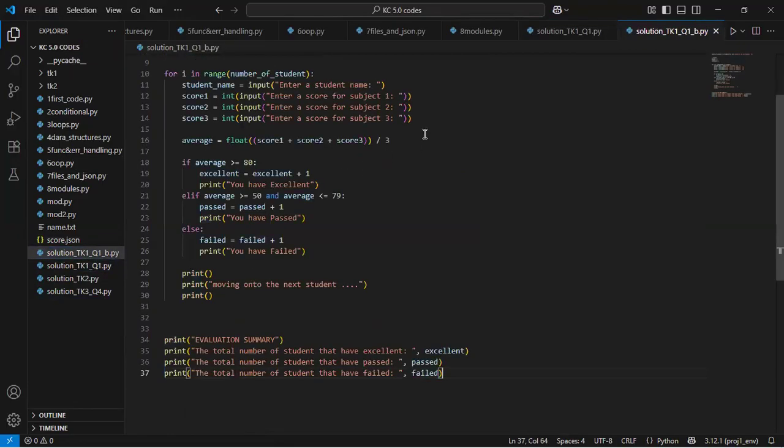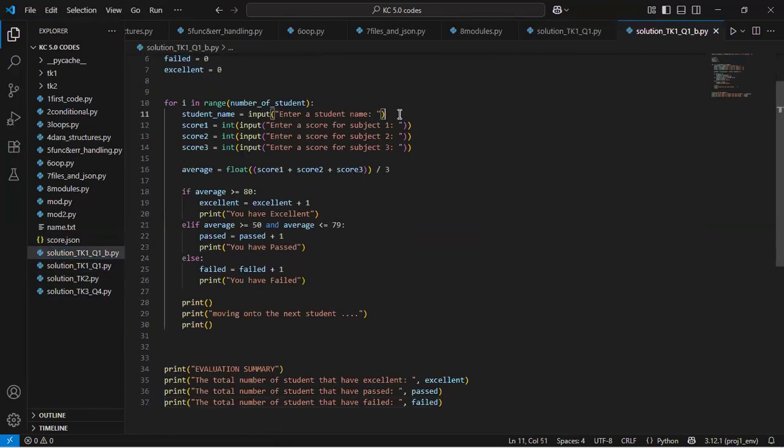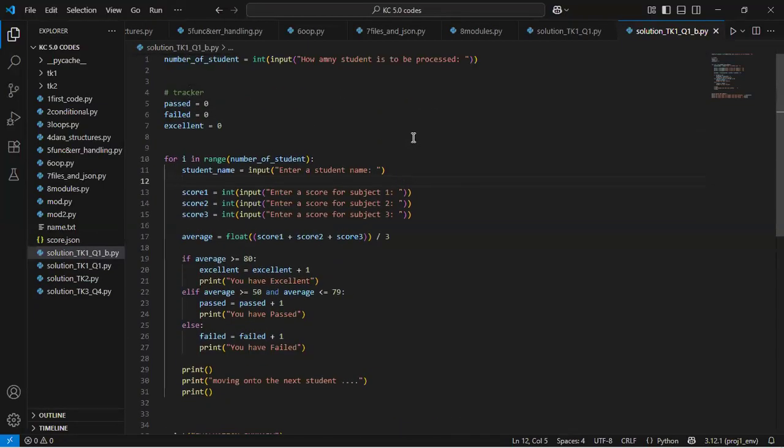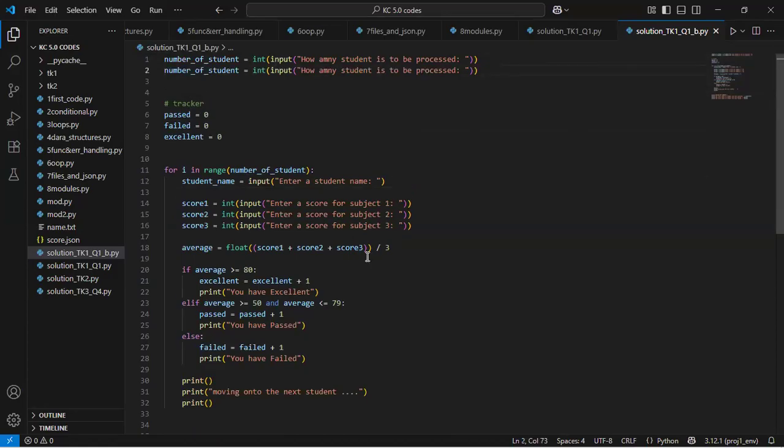All right. So because I want to put this in a loop, I can simply come here and ask a user how many scores they are processing for. So I'll duplicate this. Why is it not going up? All right. So I'll duplicate this and I'll call this number of courses. Right. And then I'll ask how many courses are to be processed as well. So that will come in there.